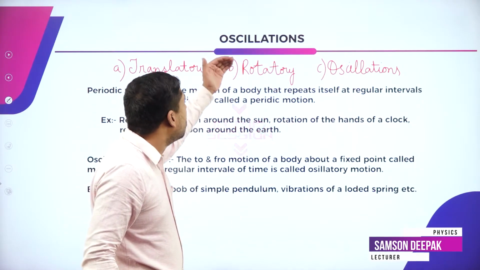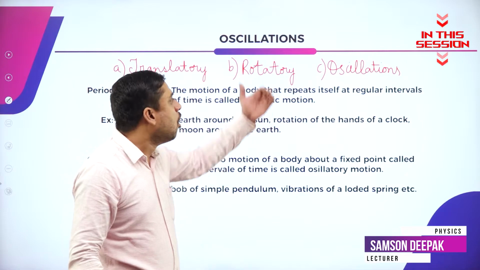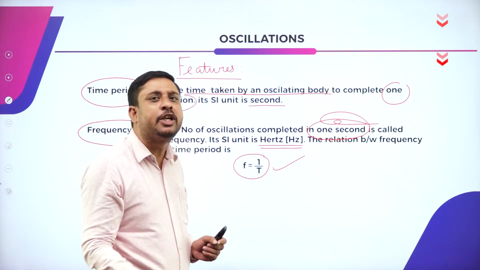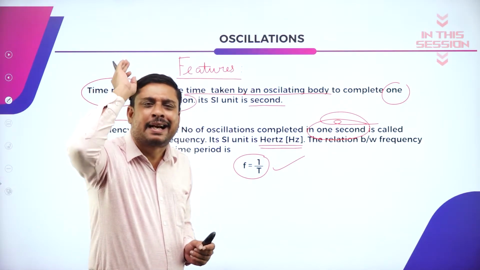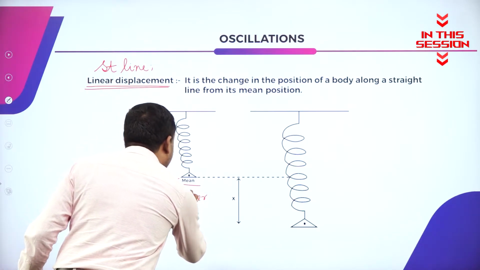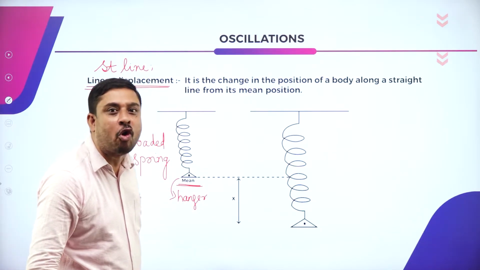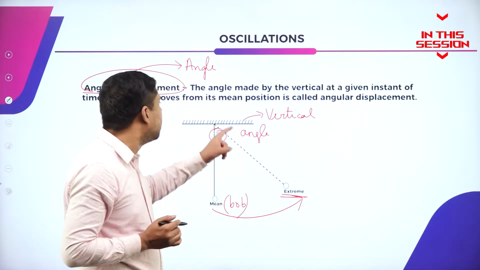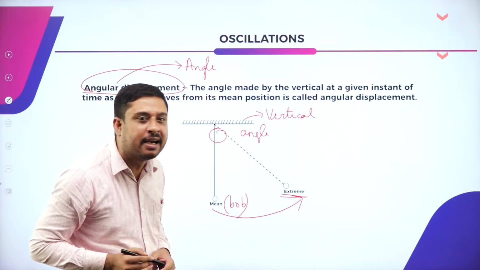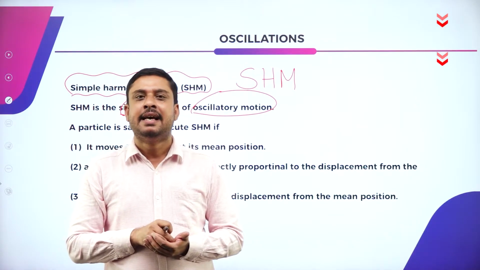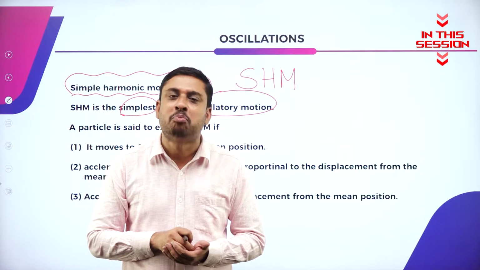Translatory motion, rotatory motion, oscillations. To execute one complete oscillation, one complete to and fro motion. The spring is in its mean position. There is no external force. Displacement of the bob happens defining some angle. Oscillatory motion is simple harmonic motion.